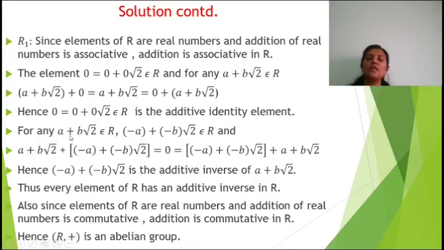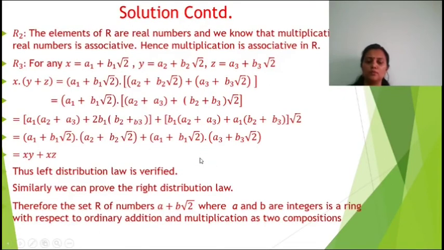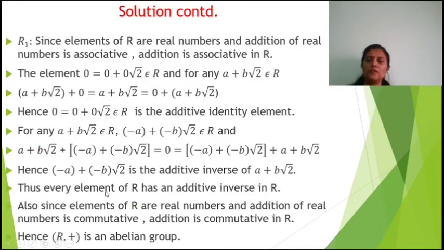Now for any a plus b root 2 in R, we have minus a plus minus b root 2 in R, and a plus b root 2 plus minus a plus minus b root 2 is equal to 0, which is also equal to minus a plus minus b root 2 plus a plus b root 2. Thus every element of R has an additive inverse in R.